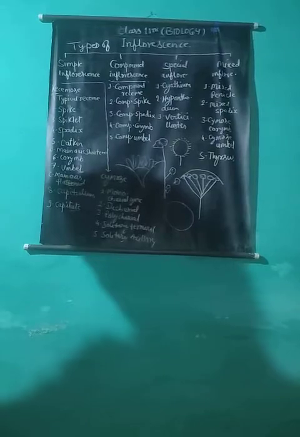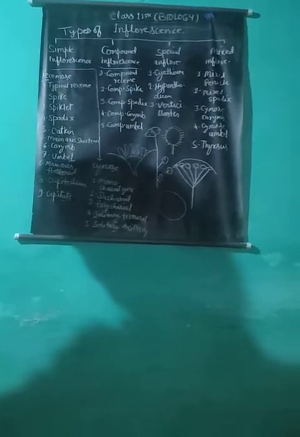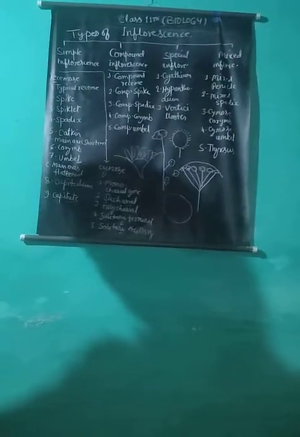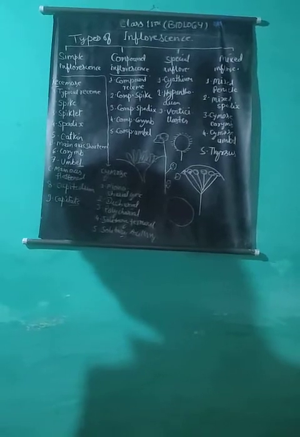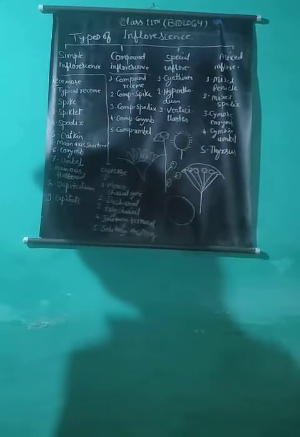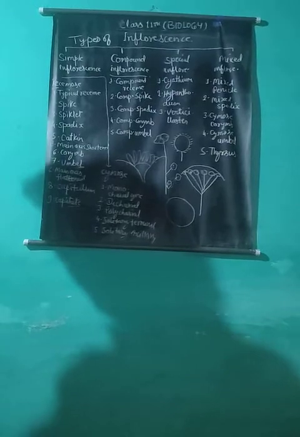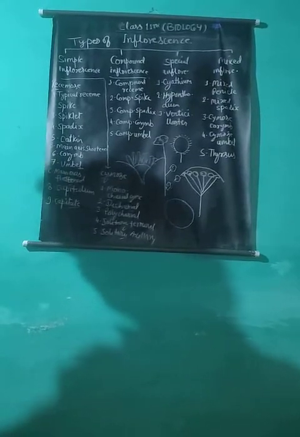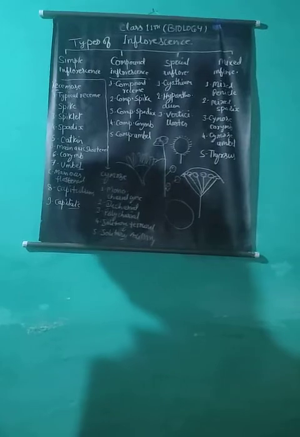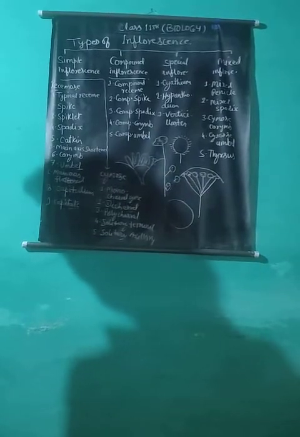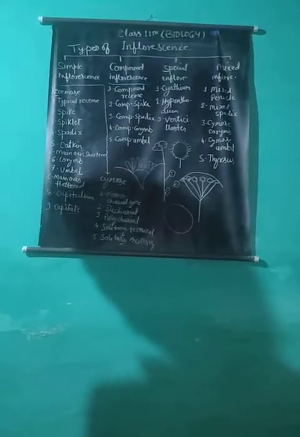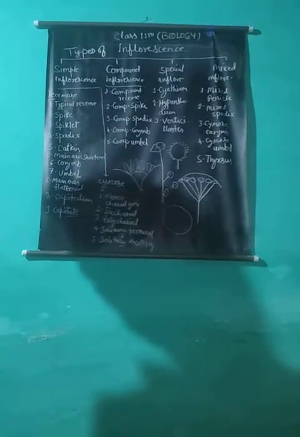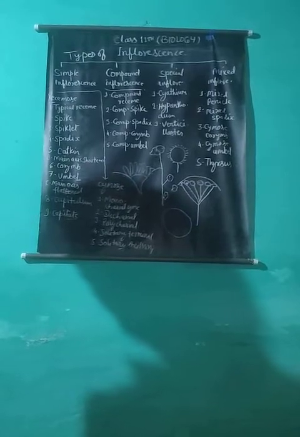When the main axis terminates in a flower and gives rise to a single lateral branch ending in a flower, the inflorescence is known as monochasial or uniparous cyme. The lateral and succeeding branches of the inflorescence also follow the uniparous pattern of branching. Monochasial cyme may be of two kinds: uniparous helicoid and uniparous scorpioid cyme.